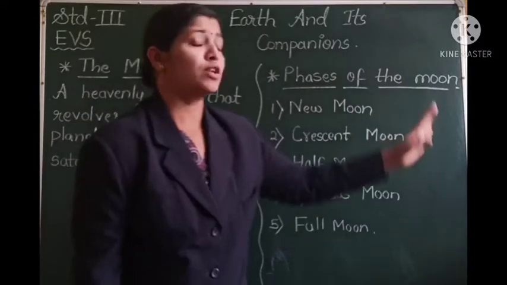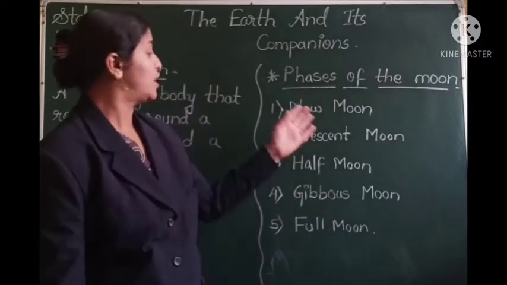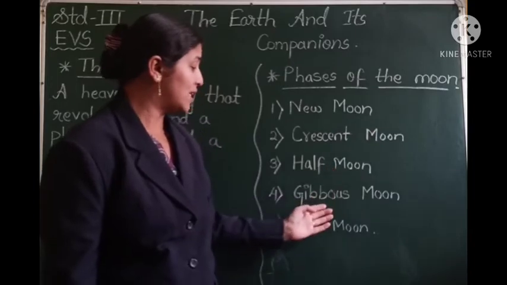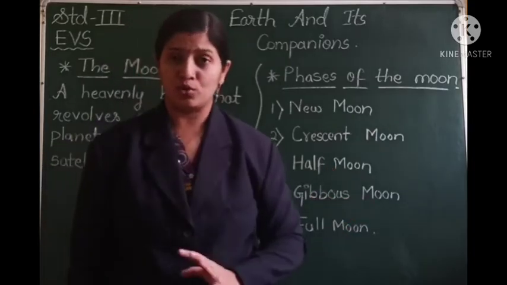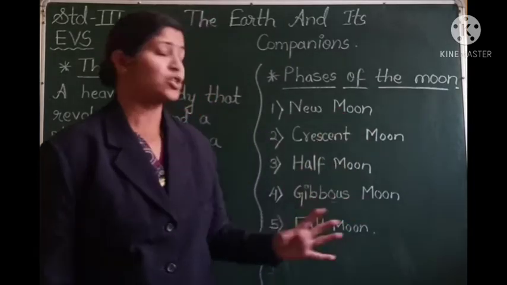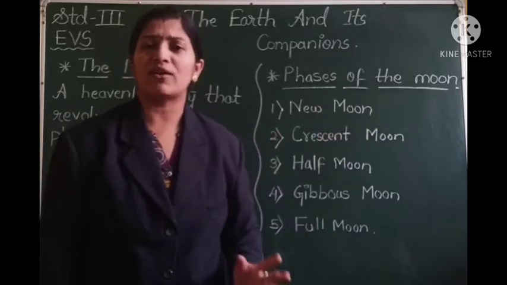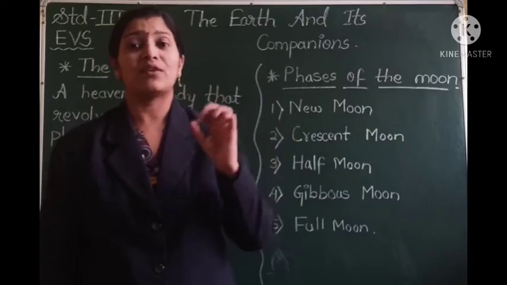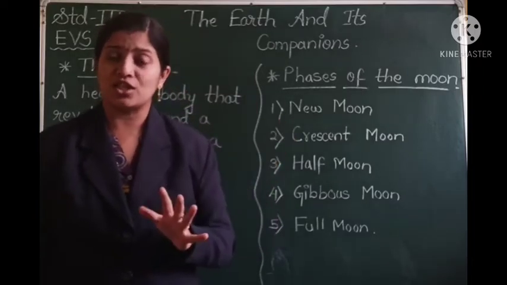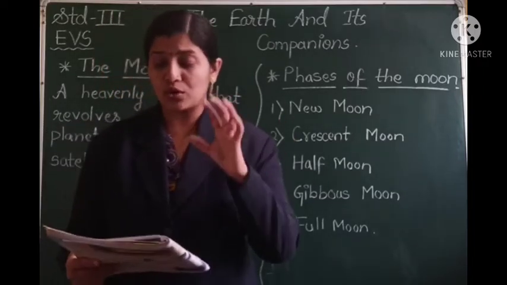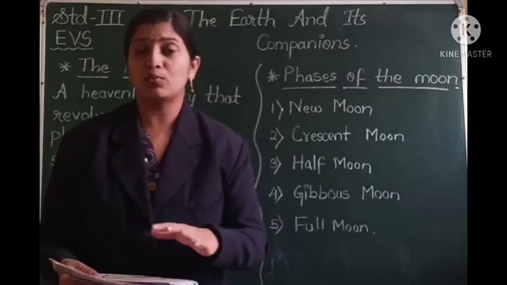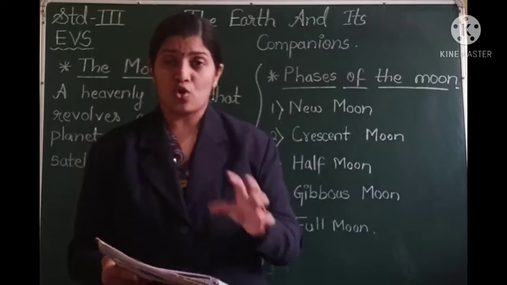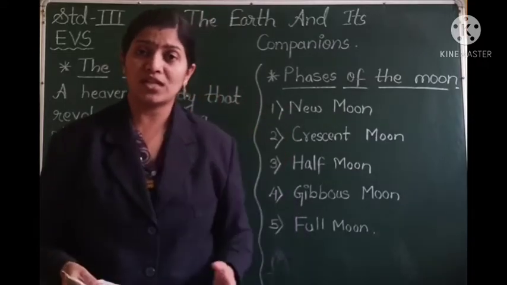So which are the phases? It is new moon, then crescent moon, half moon, gibbous moon, and full moon. So these are the 5 phases of the moon. During these 5 phases, some changes occur in the moon that we see. So what are these changes? Now I am going to show you the pictures of the phases of the moon, and also tell you what changes occur in these various phases.